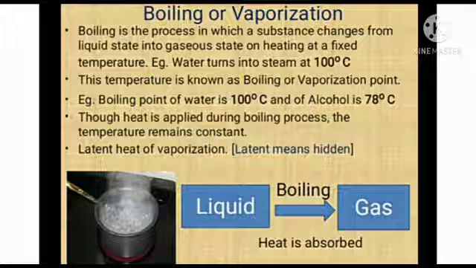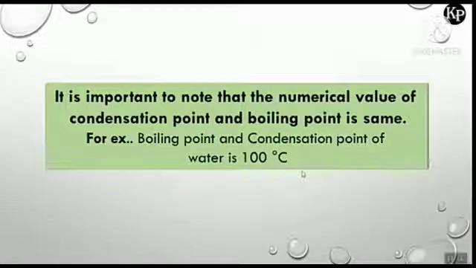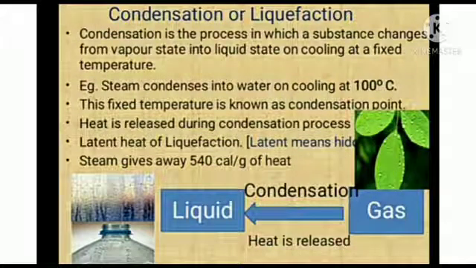Though heat is applied during the boiling process, the temperature remains constant, and this heat is called latent heat of vaporization. Understood? And it is important to note that the numerical value of condensation point and boiling point is the same. For example, the boiling point and condensation point of water is 100 degree Celsius. Next is your condensation or liquefaction.